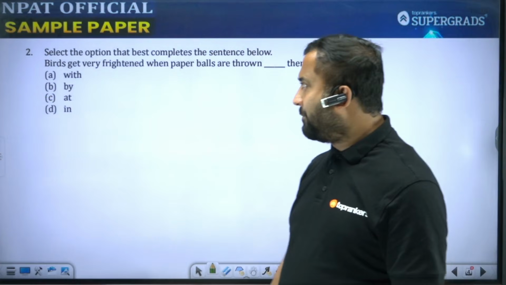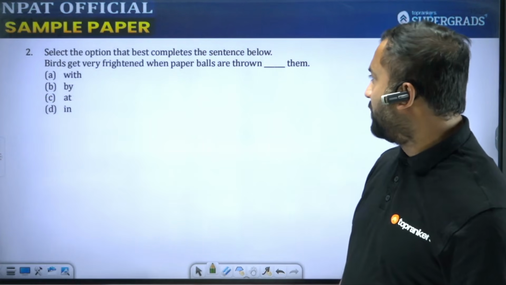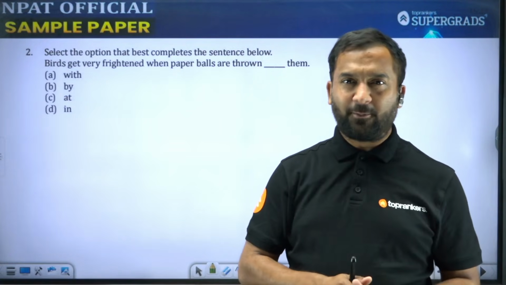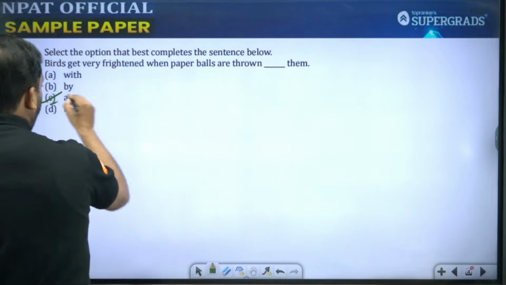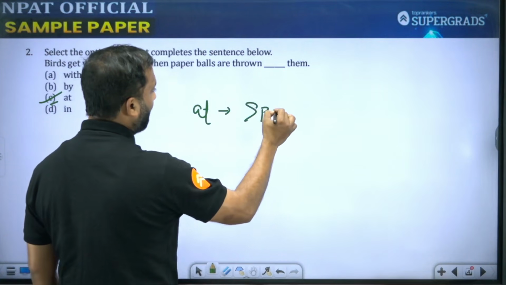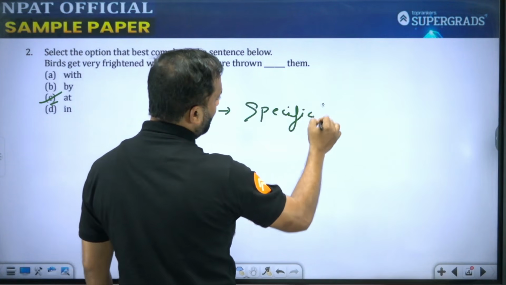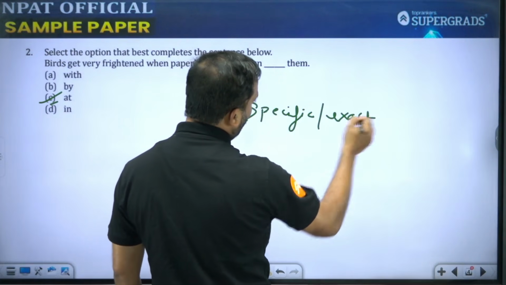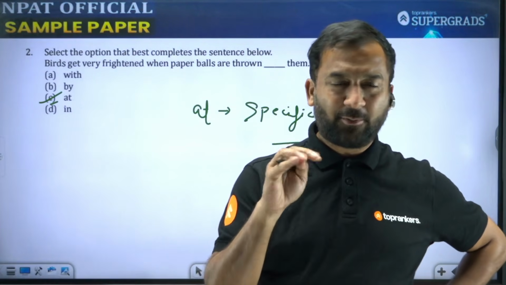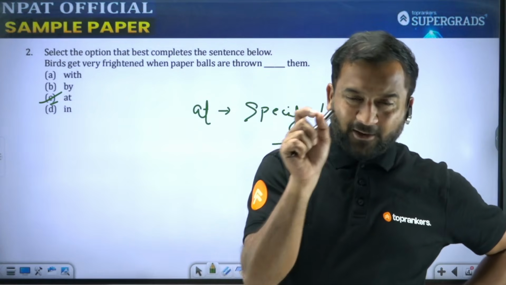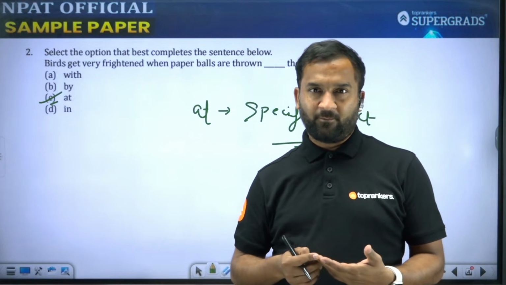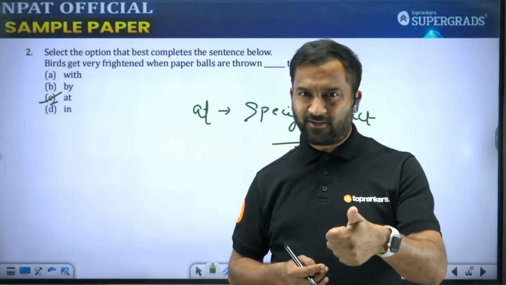Moving to the second question, birds were very frightened when paper balls were thrown at them. Now, where do we use this preposition at? Where do we use preposition at, students? So, at is used for specific or exact. Exact time, exact location, exact position, exact person, कुछ भी हो सकता है. बिल्कुल specific. Like if I say the class starts at 9 a.m. So at 9 a.m., 9 a.m. would be the specific time here.